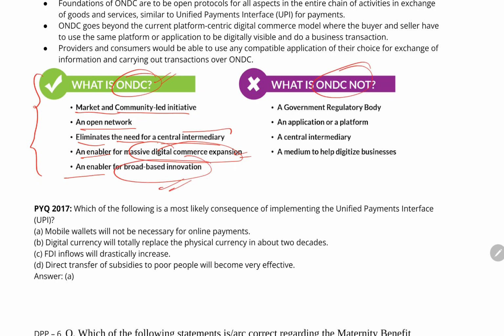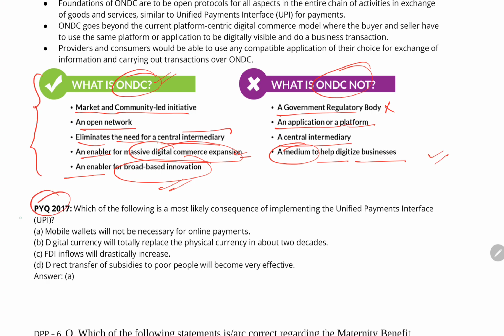And what is the Open Network for Digital Commerce not? It is not a government regulatory body. It is just an initiative and an application of the platform, a medium to help digitalize business. Okay, so you should know this.